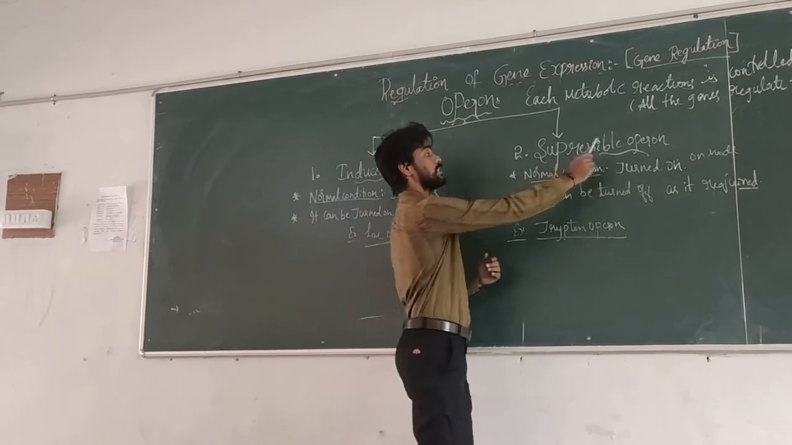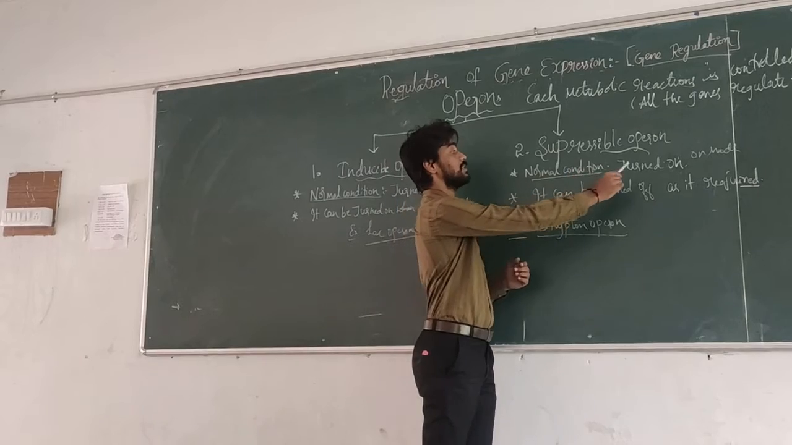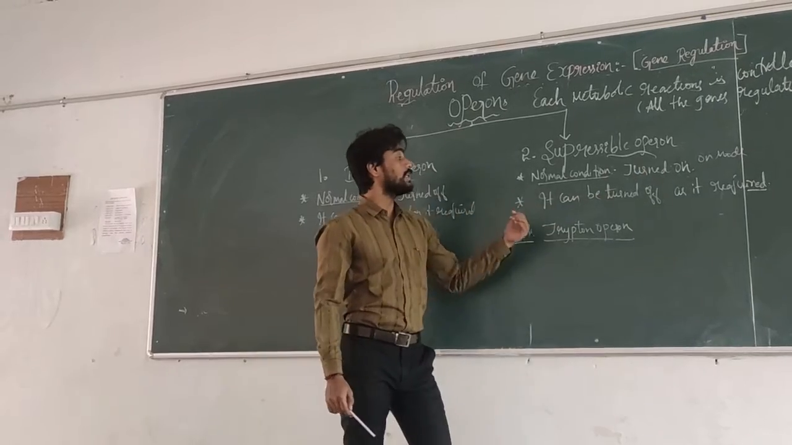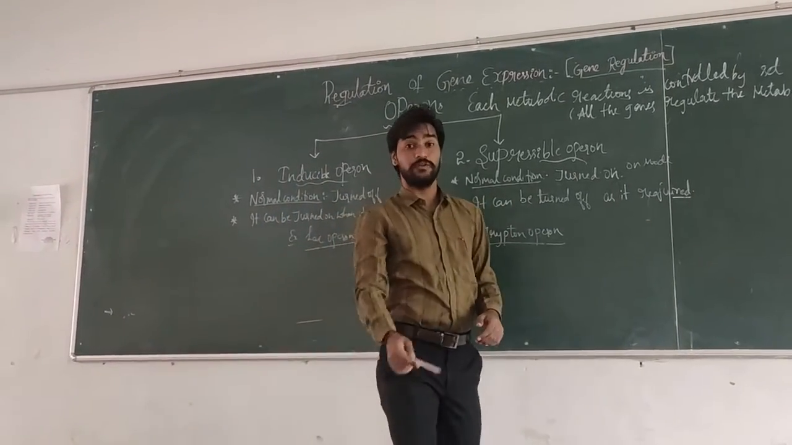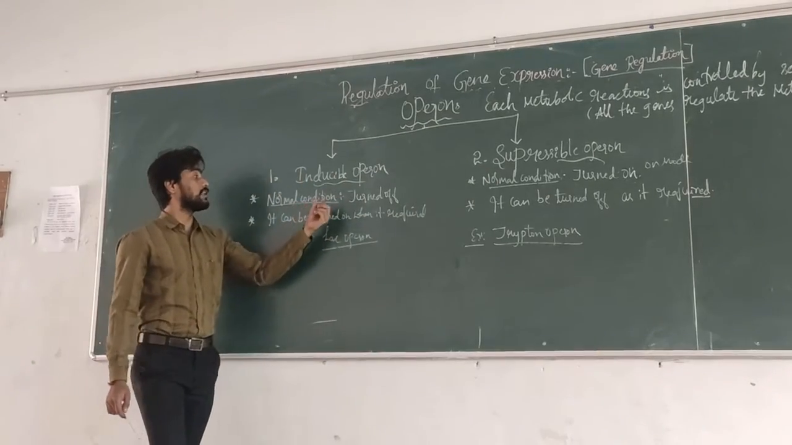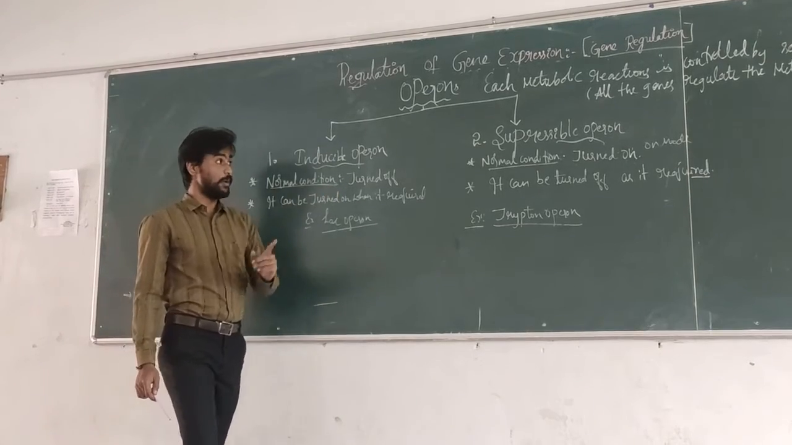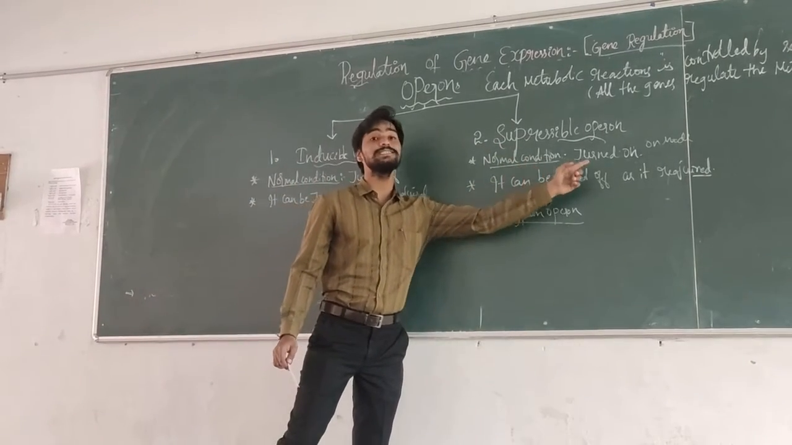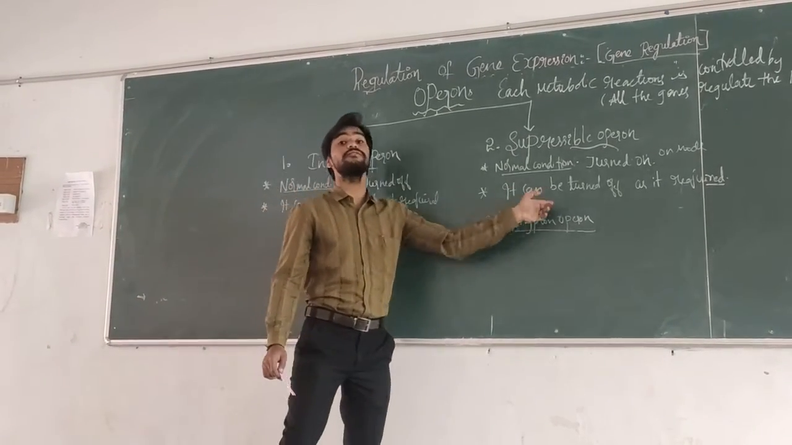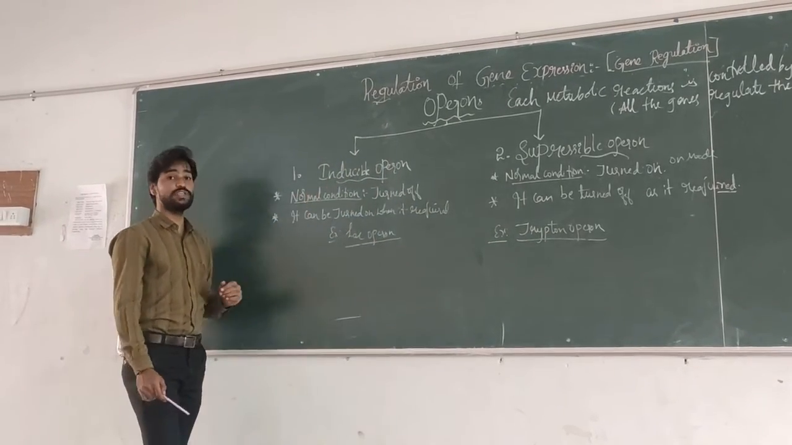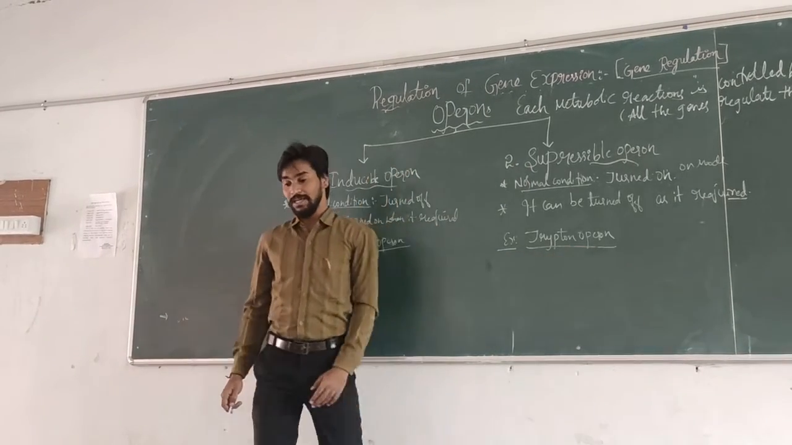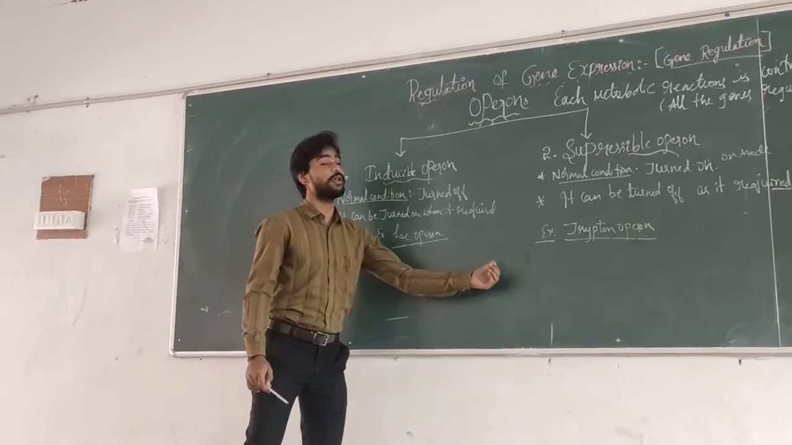In case of the suppressible operon, in normal condition, this suppressible operon is turned on, but it can be turned off when it is required. The main difference between the inducible operon and suppressible operon is that in normal condition, the inducible operon is turned off, but the suppressible operon is turned on. It can be turned on when it is required. It can be turned off when it is required. The example of the inducible operon is the lac operon. The example of the suppressible operon is the tryptophan operon. These are the main examples of the operon concepts.